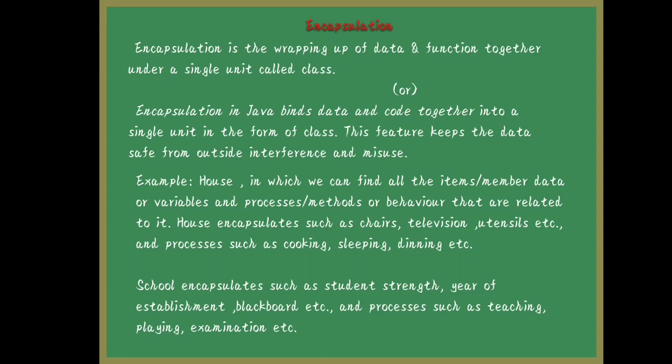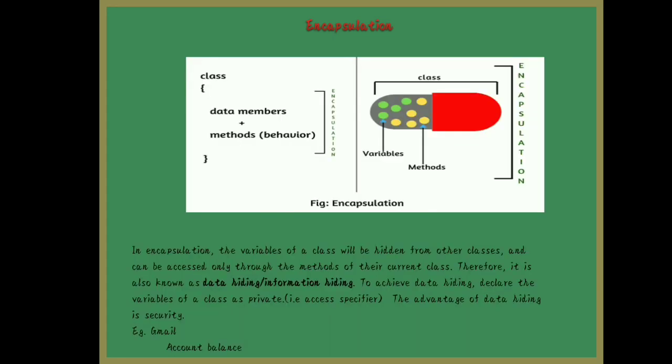One more example I can give, school. In school, what are the state and behavior you can say? Number of students, strength, year of establishment, blackboard, etc. What processes, that is methods or behavior, are going on in school? Teaching, playing, conducting exams, all these are behavior. These both are put together into a single unit. When you are talking about encapsulation, you cannot separate state and behavior. You have to talk about them together as one unit. If you separate state and behavior, then that object will not work. Together only it will work as an object.